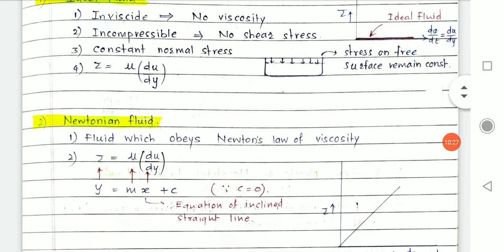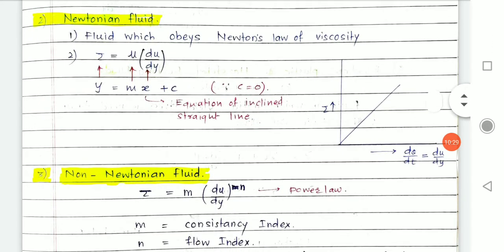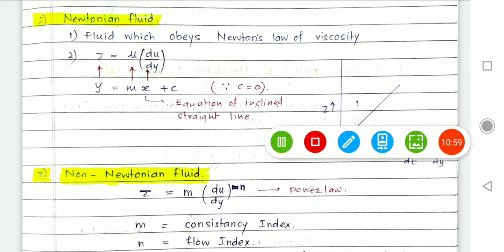Understood? Now next is the Newtonian fluid. Before going to this fluid, I must remind you that we learned Newton's law of viscosity in the previous session. That law is obeyed by some fluids. The fluid which obeys Newton's law of viscosity is called a Newtonian fluid. So what is Newton's law of viscosity?